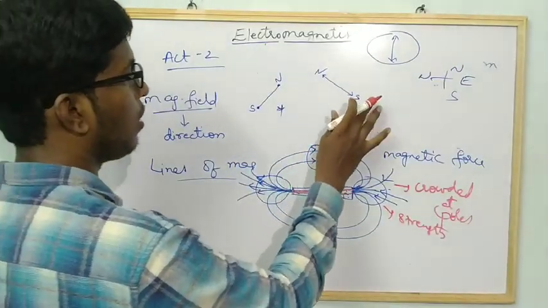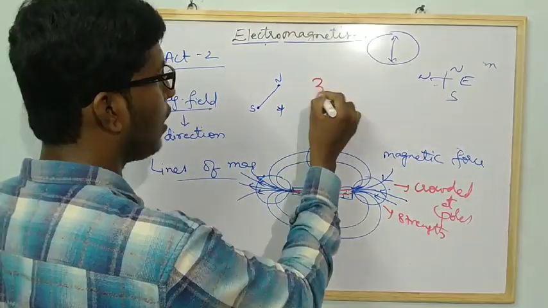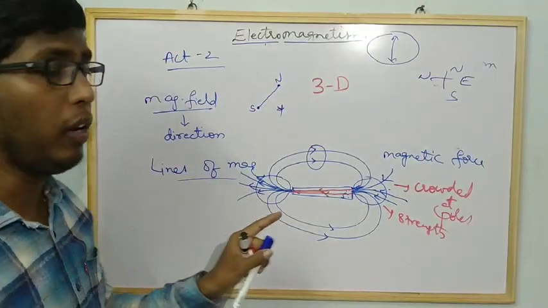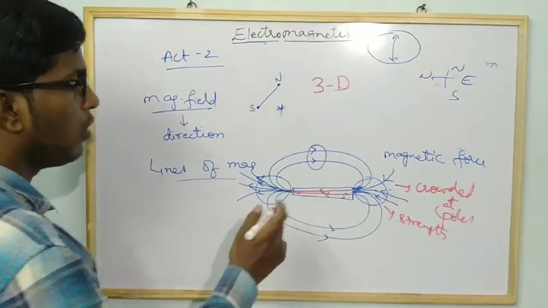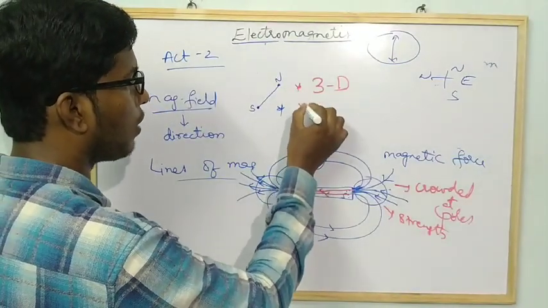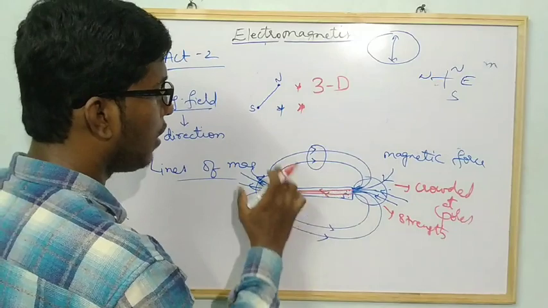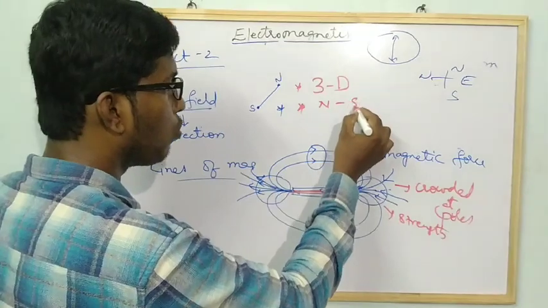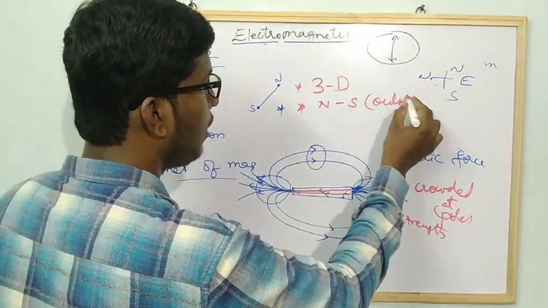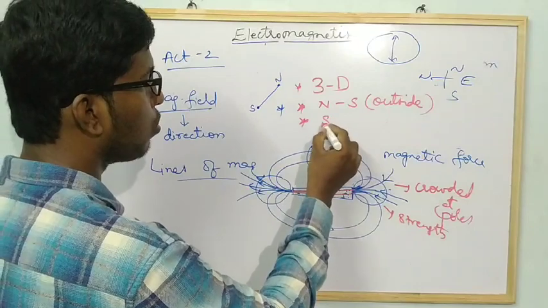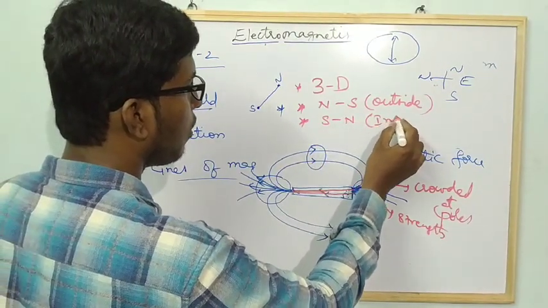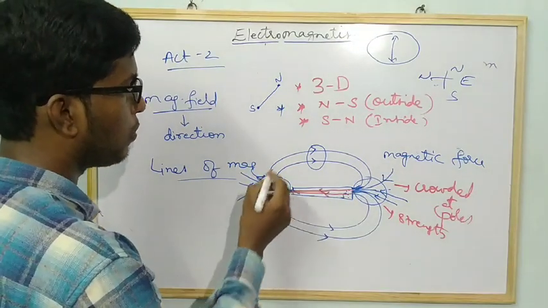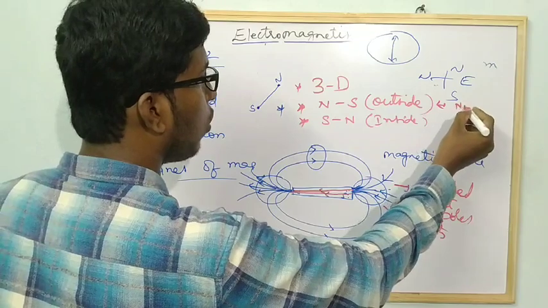So what is the structure of the magnetic field? We can say directly it is a three-dimensional structure. Are you getting my point? If the question asks what kind of structure you get, the answer is three-dimensional structure. If it asks where the magnetic field lines pass from and to, you can say directly north to south outside the bar magnet, and south to north inside the magnet. And outside, the magnetic field is non-uniform.